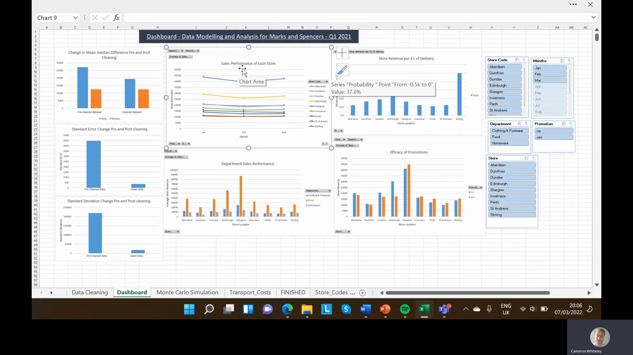Here we've got the sales performance of each store. Clearly Glasgow is the biggest revenue generator for Marks and Spencer's, with Edinburgh second, and then the rest bunched up quite closely in here.